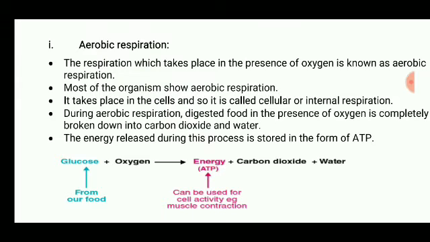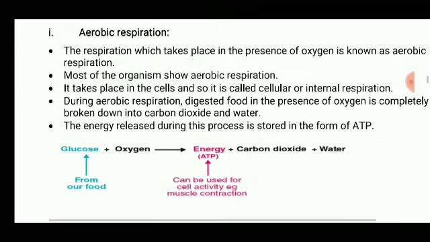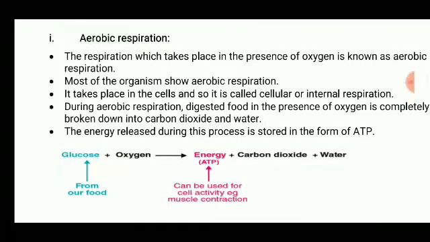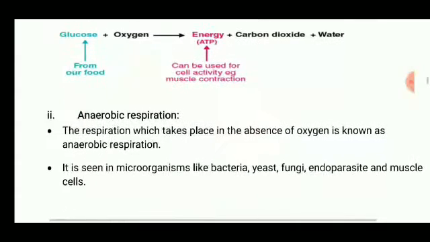This takes place in the mitochondria. The mitochondria is known as the powerhouse of the cell, and it releases a large amount of ATP. The energy released during aerobic respiration is more as compared to anaerobic respiration.